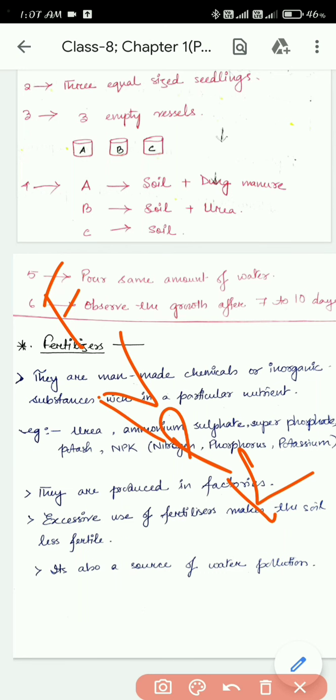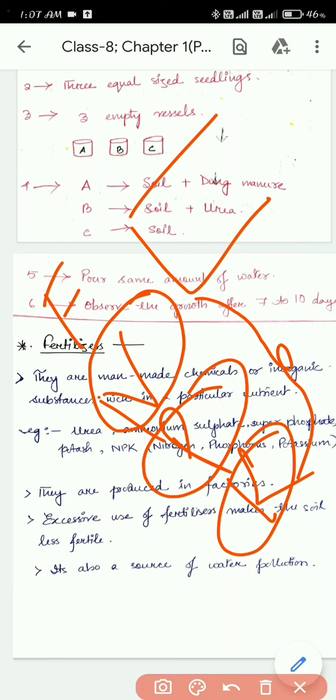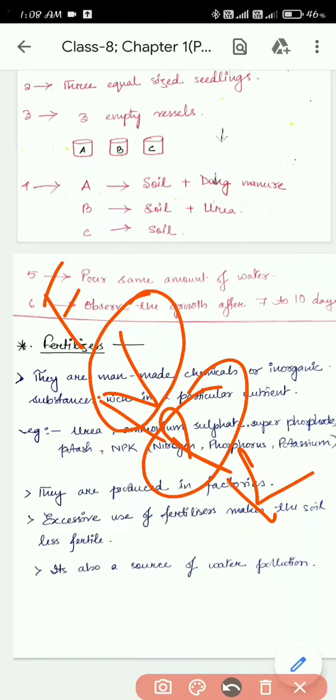You can go to the market and buy fertilizer that's rich in these things. But manure is not rich in only one single thing, it is a mixture of everything. If you supply manure to the soil, it's a mixture of all the other nutrients, not only nitrogen, phosphorus, and potassium. Understood till this much?